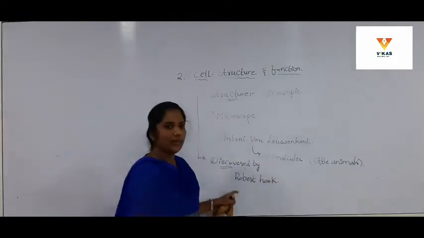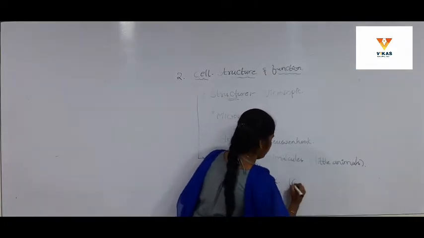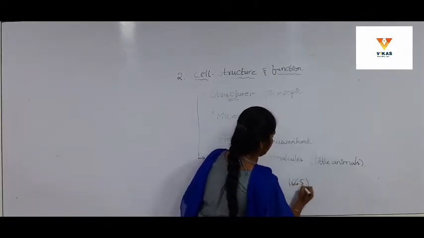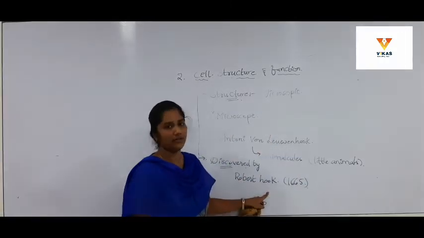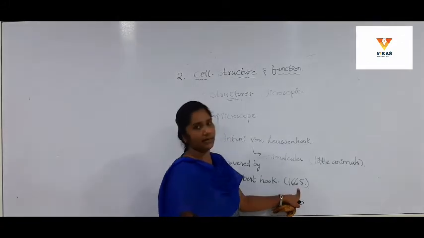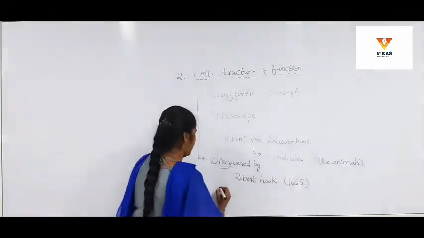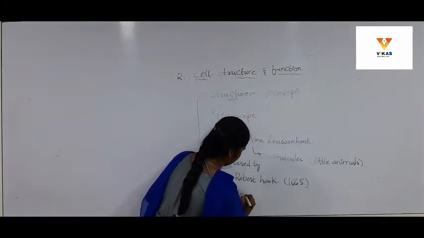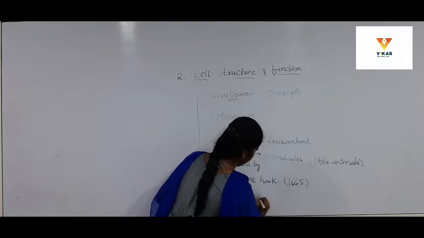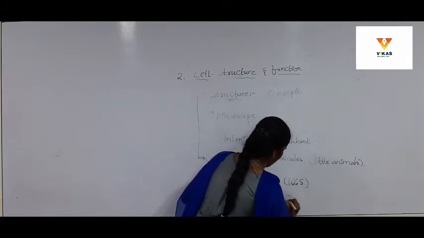Cell was discovered by Robert Hooke in the year 1665. Do you know where he observed the cell for the first time? In the cork.